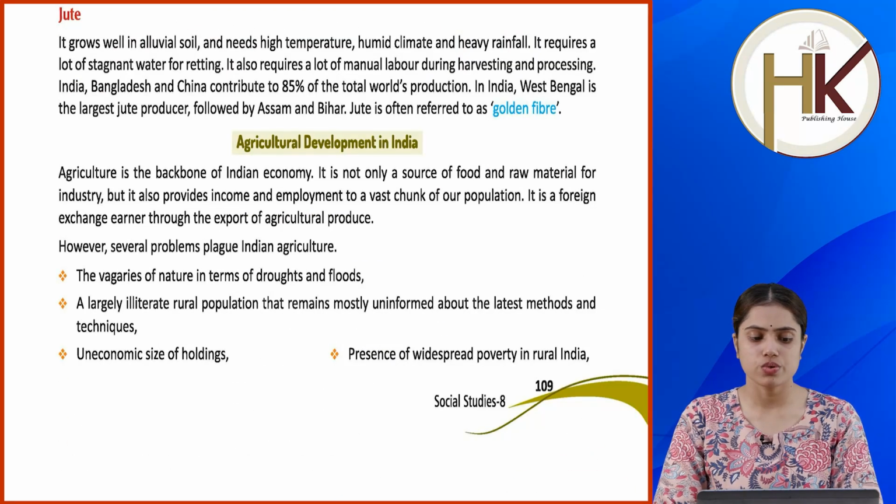Jute. It grows well in alluvial soil and needs high temperature, humid climate and heavy rainfall. It requires a lot of stagnant water for retting. It also requires a lot of manual labor during harvesting and processing. India, Bangladesh and China contribute to 85% of the total world's production. In India, West Bengal is the largest jute producer, followed by Assam and Bihar. Jute is often referred to as a golden fiber.